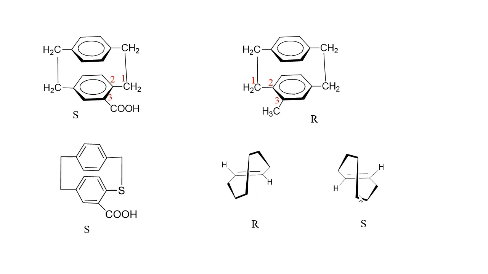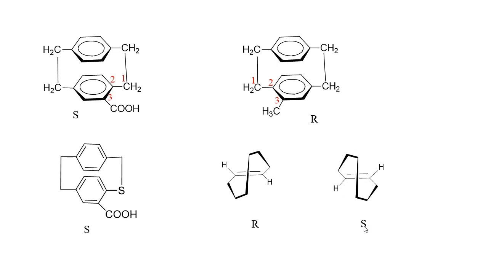It is the non-superimposable mirror image of this molecule. See, it is the pilot atom. Then 1 to 2 to 3 traverse an anti-clockwise path. So the molecule will be S.